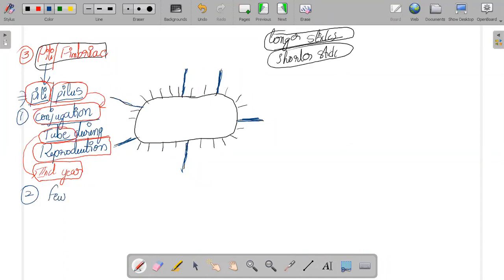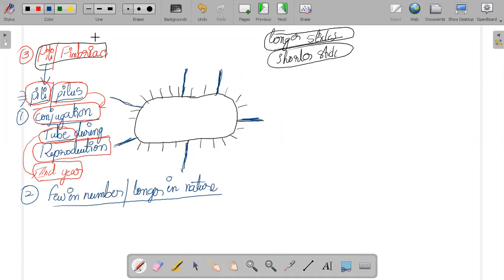And you can clearly see the pili, they are few in number and longer in nature. That is your respective second point. How many are there? In total there are 6 longer sticks, or 6 pili, so they are fewer in number.